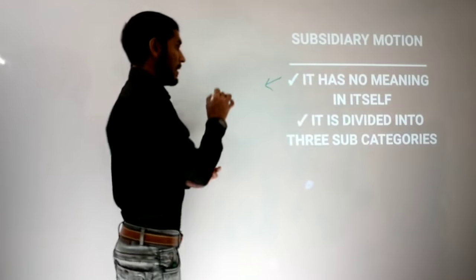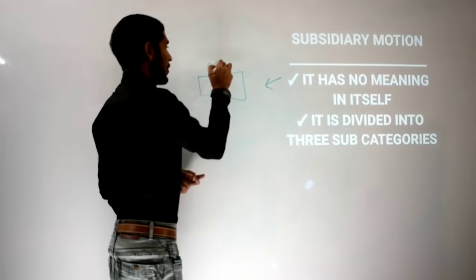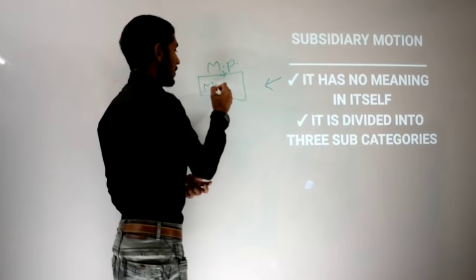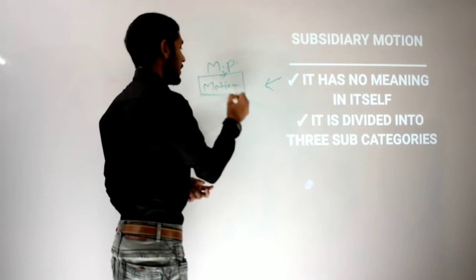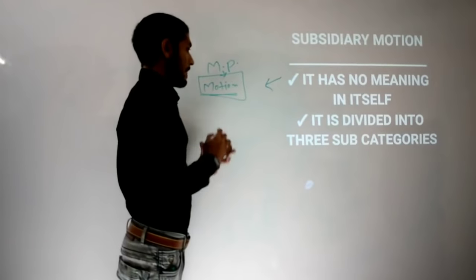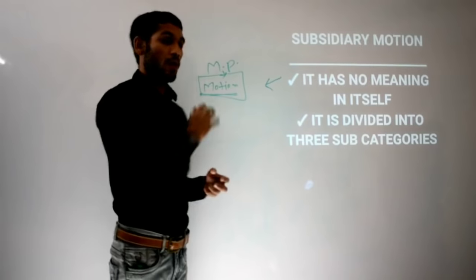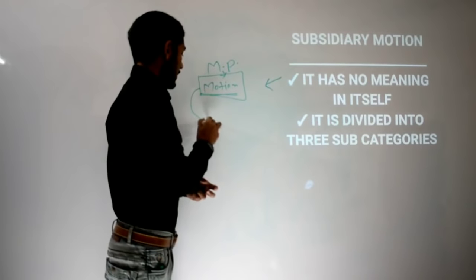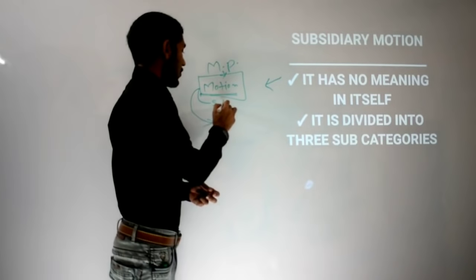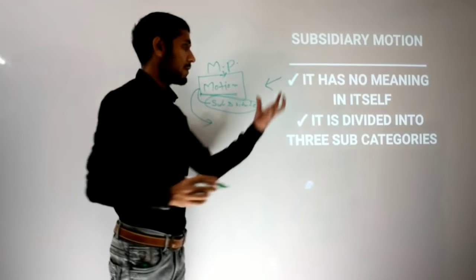If this MP has put forward a fresh, independent motion in the Parliament of India, in any house, Lok Sabha or Rajya Sabha, and that motion is not passed, then he is not going to put a new motion, that is a substitute motion. No, he can put it, but here we will learn about subsidiary motions.